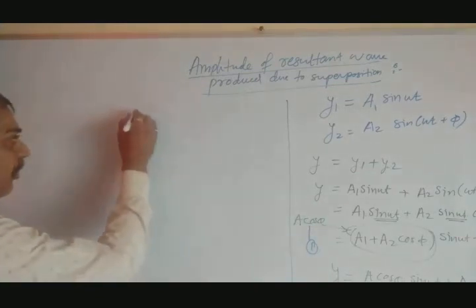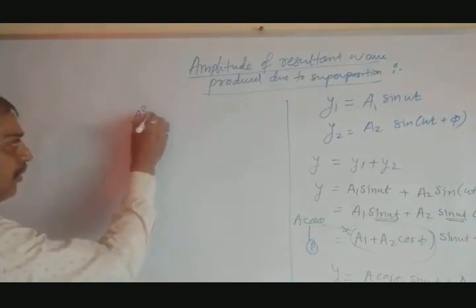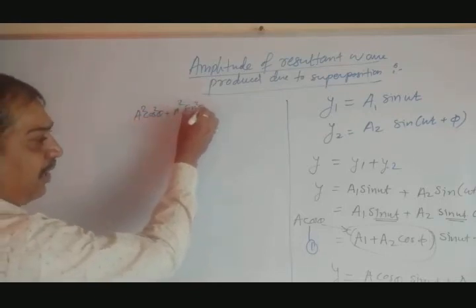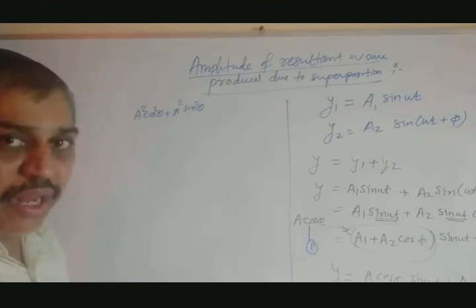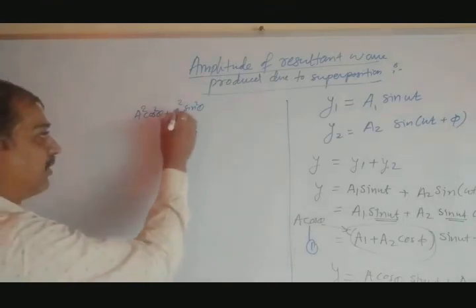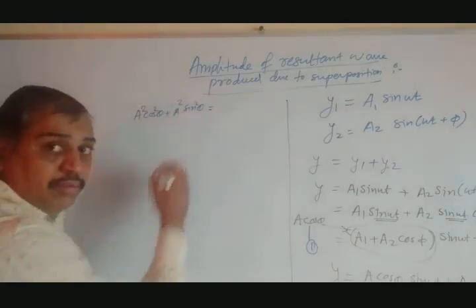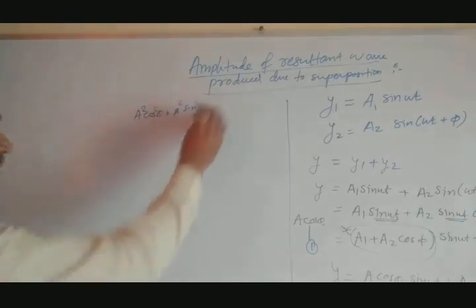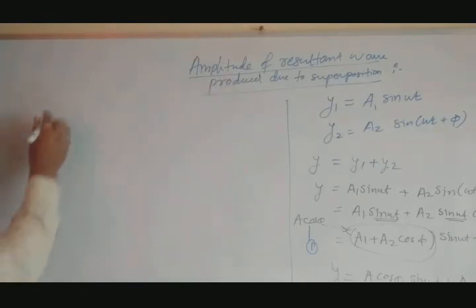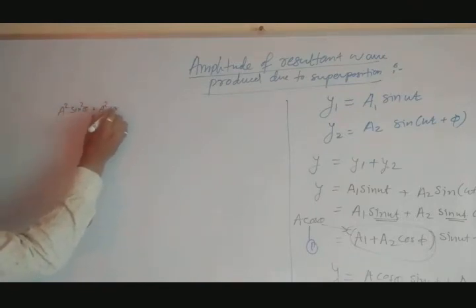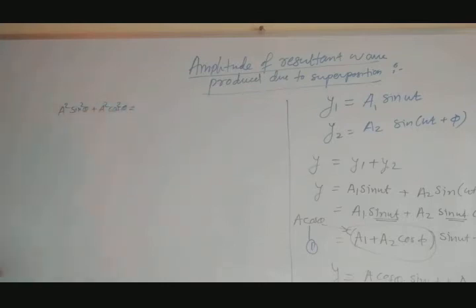So what we get? On the left hand side, a square cos square theta plus a square sin square theta. Now write down the right hand side.